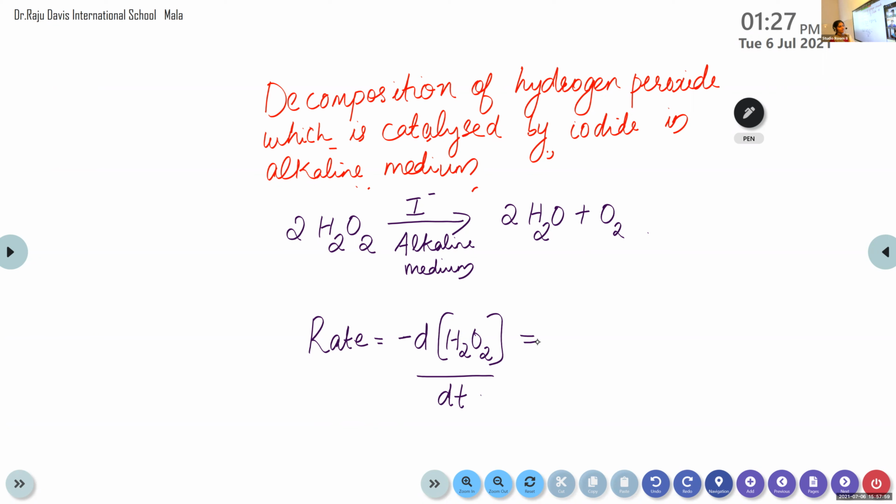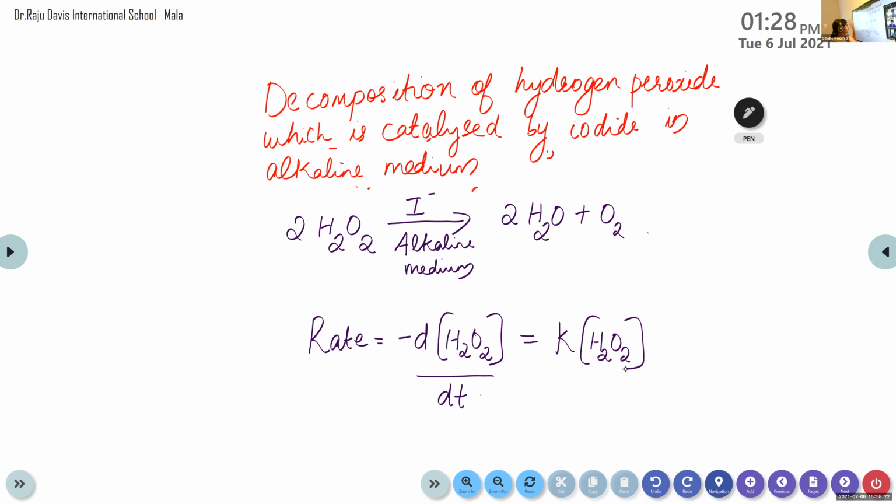That is equal to, how can we convert it into rate equation? This rate is equal to K into concentration of H2O2, along with that one more, I minus, right? Not a product, reactant. H2O2 reacts with iodide ion to form H2O and O2.